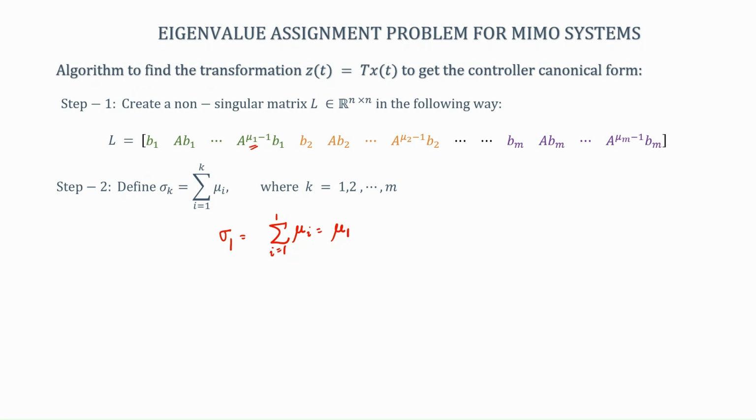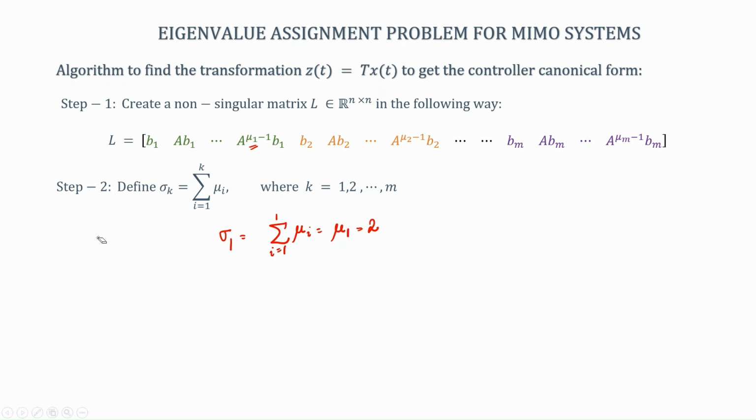So, in the example that we took, remember we took B1 first, then we went for AB1 and then we stopped, right. At A squared B1 we had a dependency, so we stopped here. So, in this case this is your mu 1. In this case mu 1 minus 1 is equal to 1, which means mu 1 will be equal to 2. Okay. So, that means sigma 1 is nothing but 2 for our example that we had taken.